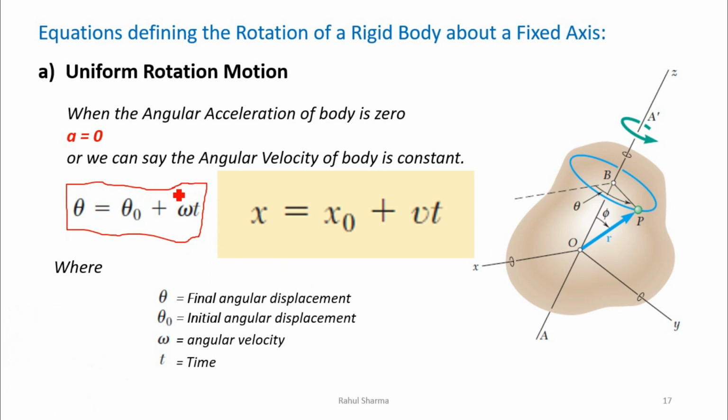These formulas will become very easy to remember if you compare them with the rectilinear motion, where we have three equations of motion. So we have the equation s is equal to vt, distance is equal to speed into time. Same we are having in this form also. This is the final position in linear direction, this is the initial position in linear direction, and this is the speed into time. We are applying the same equation in the angular case, but only the values are changing, meaning this is the angular displacement, that is equal to initial displacement plus angular velocity into time. In this way if you compare these equations, it will become very easy to remember.